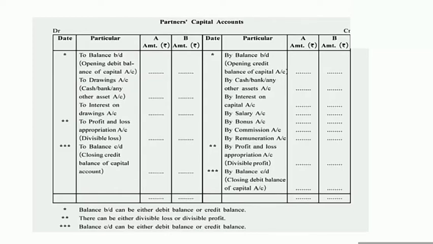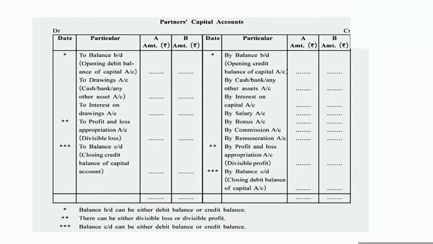Okay, after that, if any partner is paid salary by the firm, or both the partners are given salary by the firm, then it goes on the credit side of the partner's capital account, 'By salary'. If it is paid to A, then in the column of partner A, and if it is paid to B, then in the column of partner B. And if the salary is paid to both partners, then it will be recorded in the column of A as well as in the column of B.